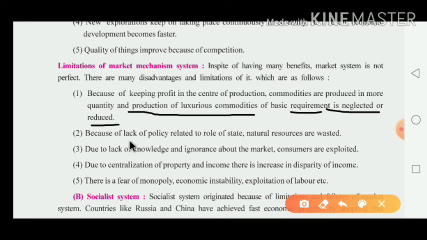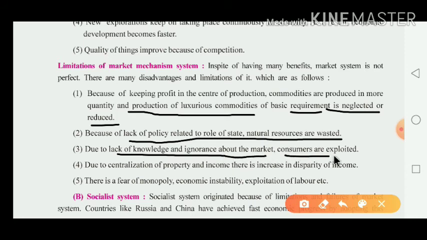Second, because of the lack of policy related to the role of the state, natural resources are wasted. We know that there is no government interference, and that is why resources are wasted. Third, due to lack of knowledge and ignorance about the market, consumers are exploited. What is the meaning of exploited? Exploited means शोषित करना.